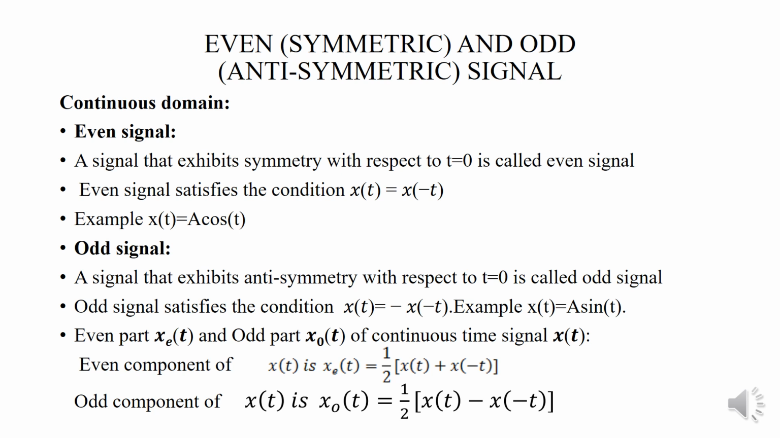For example, x of t equal to a sin t. And the even part, that is, any signal can be divided into even and odd signal. That is, the even and odd components can be represented as x e of t equal to 1 by 2 into x of t plus x of minus t, and the odd component is given as x odd of t equal to 1 by 2 into x of t minus x of minus t.